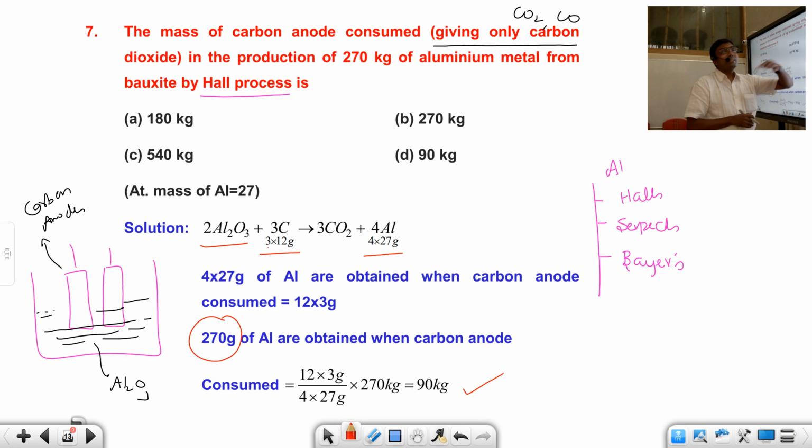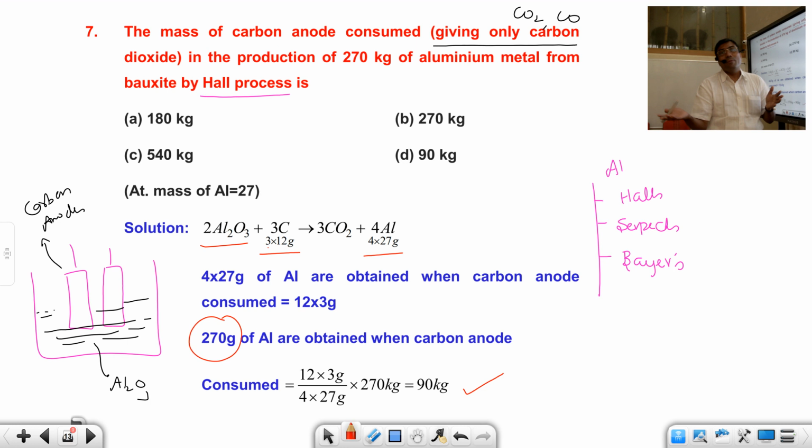You should know how many electrodes you should take to produce aluminium. For example, you want to produce 1 ton of aluminium. So you should know how much graphite, that is anodes, you should take. Anode is nothing but graphite rods. You should know it. So for that, stoichiometric calculations are required. Very interesting. Now, very good.